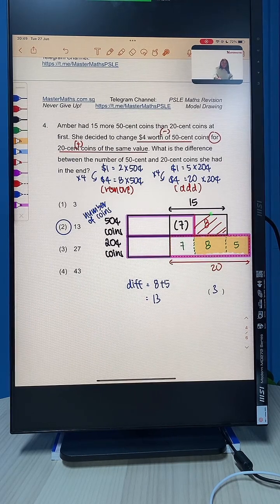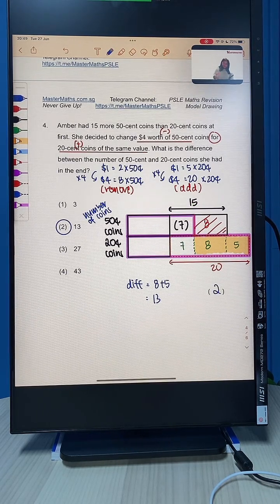If I take away 8, the balance is 7 here. And if I add in 20, I just trace down all the numbers. This portion is 7, this portion is 8, then the balance must be 5. So the difference at the end is what I have highlighted. 50 cent ends here, 20 cent ends here. The difference is 13. 8 plus 5, 13. So the final answer is option number 2.